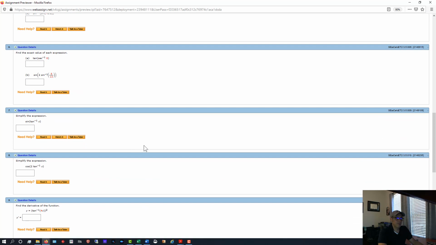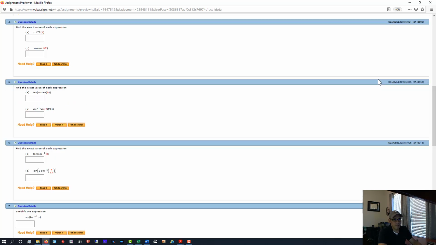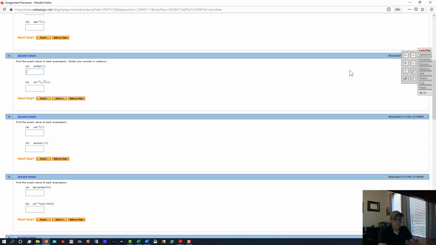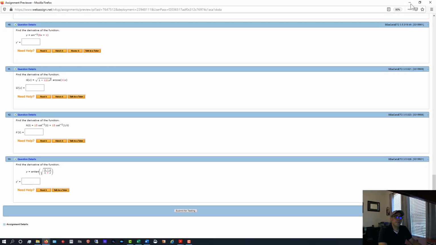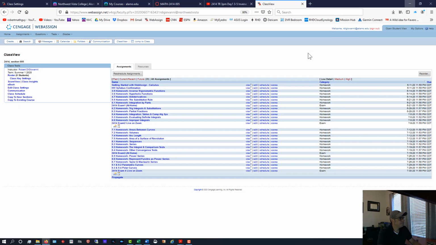If the question is asking for you to give an answer and it doesn't tell you to round, that means it wants the exact answer. So if the exact answer is pi, you put pi. And there's a symbol in here that you can use to get pi. Okay, symbols, pi. So there's a way to answer. If they ask you to give the answer and to round to the nearest hundredth, then you would put 3.141. So you're going to round to the nearest hundredth, so 3.14. Okay, so just pay attention to what the question is asking. So you would work through this, and hopefully you do okay. Remember, you get a couple of tries at each problem.